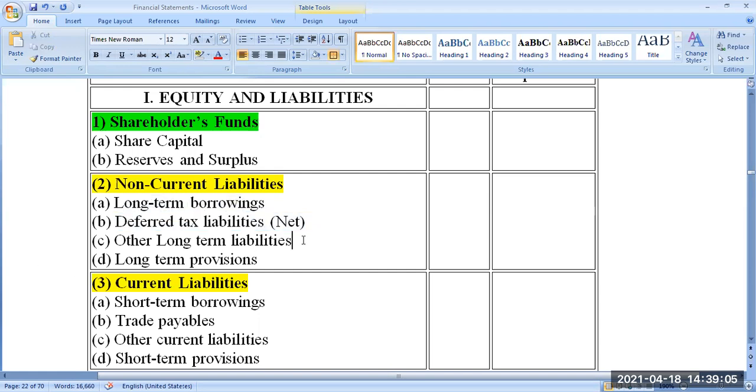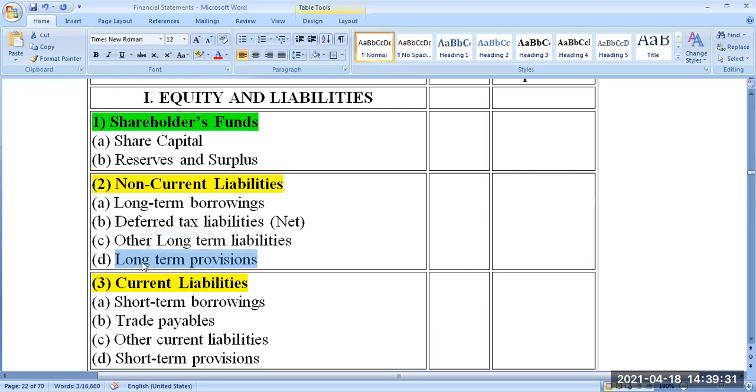Other long-term liability means any other liability apart from this, like a loan taken from the managing director or a loan taken from any one of the directors of the company. That kind of loan will come under these other long-term liabilities. The long-term provisions means any provision which will be used in a longer period of time. What is provision? Provision means a charge against profit.